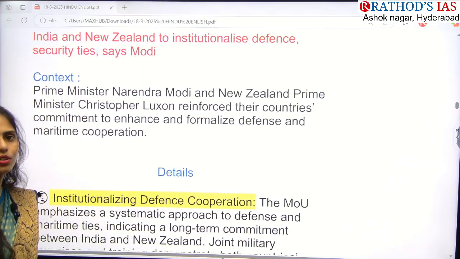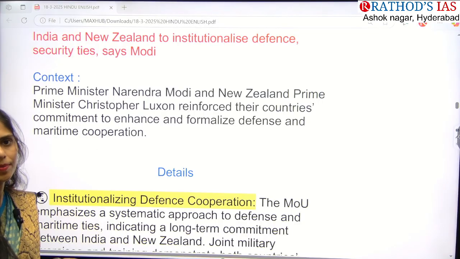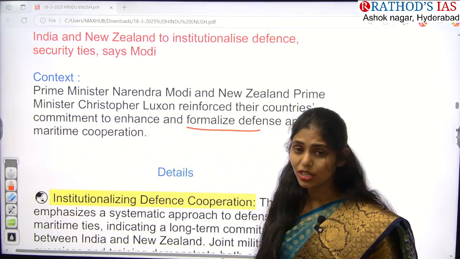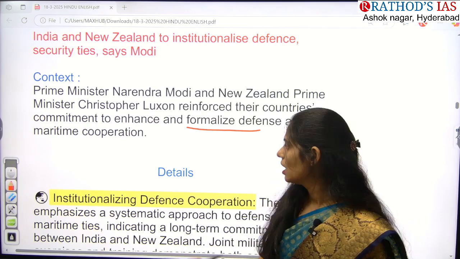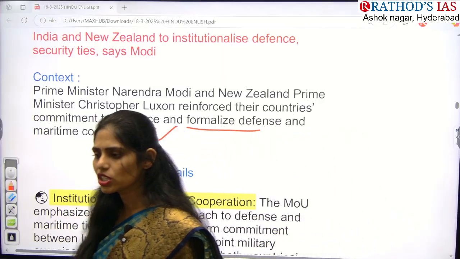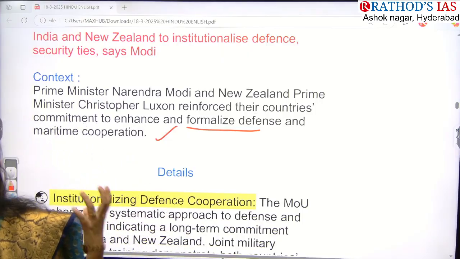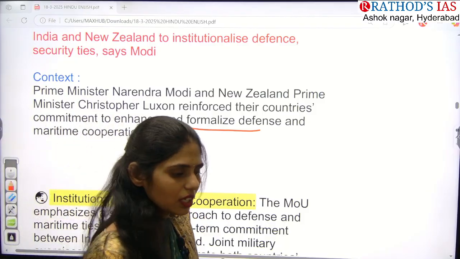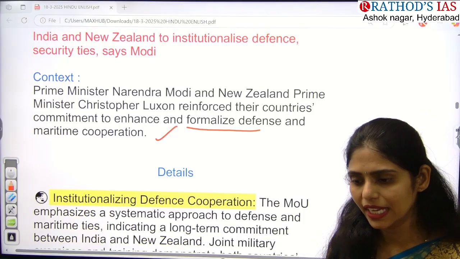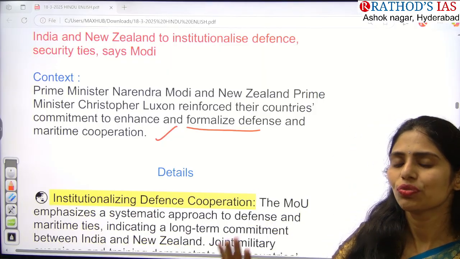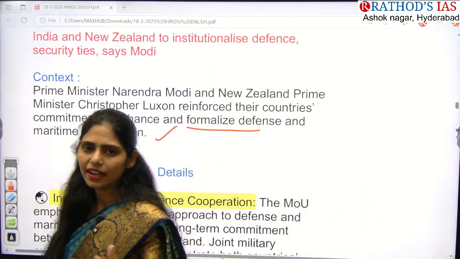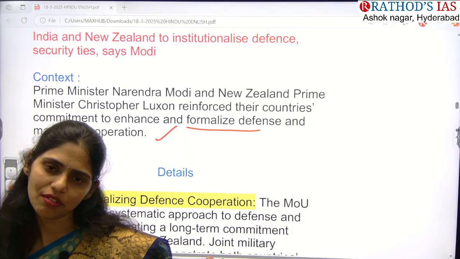Our Prime Minister and the New Zealand Prime Minister had talks. In these talks, they went for formalizing defense. That means we are going to improve defense as well as maritime cooperation. Whenever we are seeing the countries present in the Indo-Pacific region, why are we going for improving relations? Especially to improve maritime cooperation, that is, to improve safety and security in this Indo-Pacific region. So this is the one sole important aim why India is going for relationships with the countries present in this Indo-Pacific region. In that, one country is Mauritius, which we discussed in the recent past, and the second country is now New Zealand.